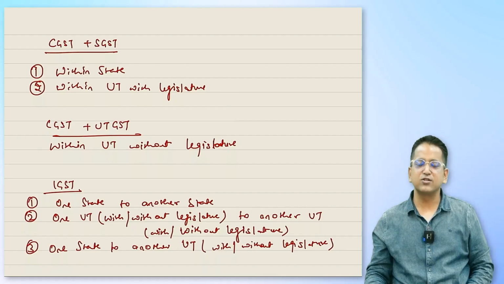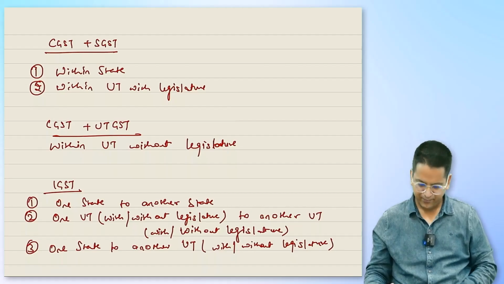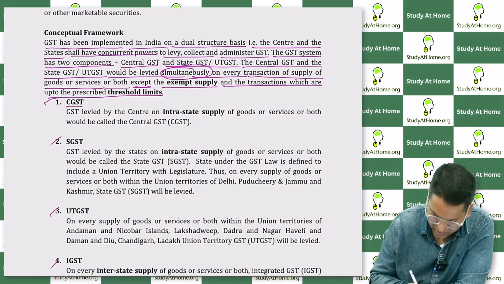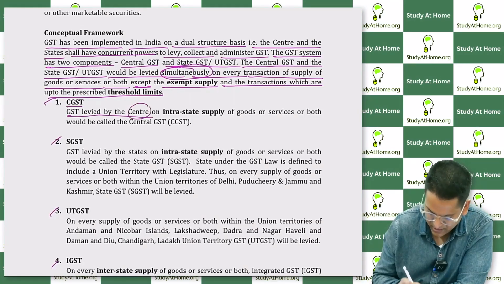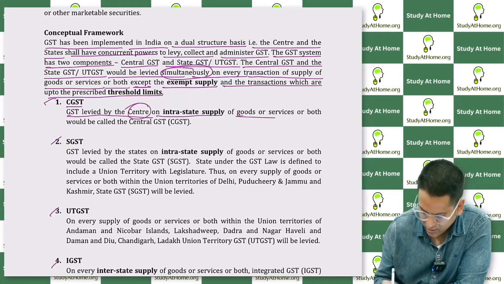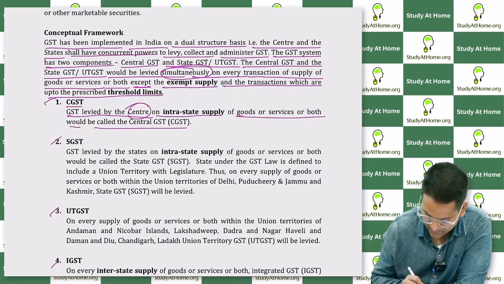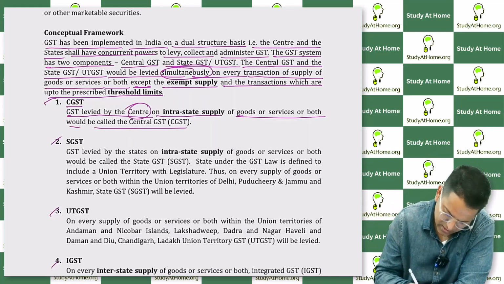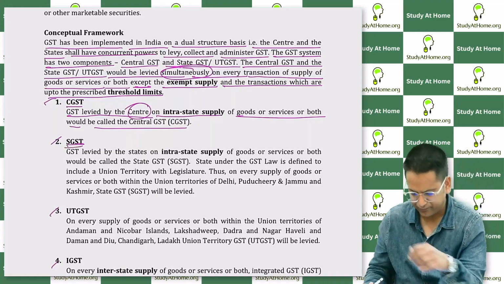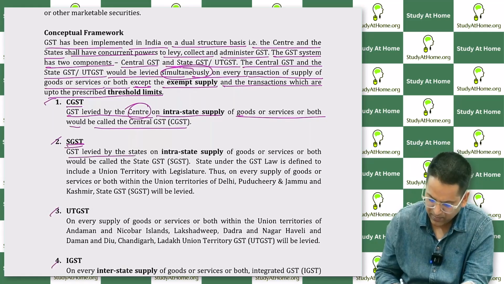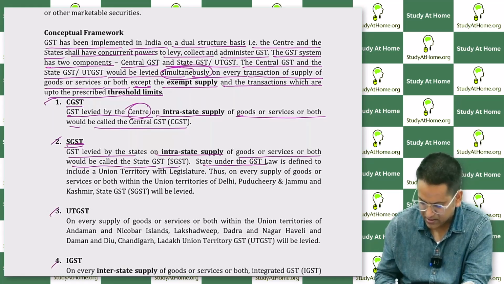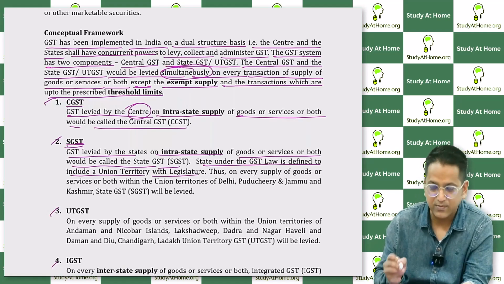You also know who gets the revenue. CGST is GST levied by the center. The central government levies it on the intrastate supply of goods or services, or both, and it is called central GST. CGST means central GST. SGST is state GST. GST levied by the state on intrastate supply of goods or services, or both, would be called state GST. State under GST law is defined to include union territory with legislature. So a union territory with legislature is also a state.